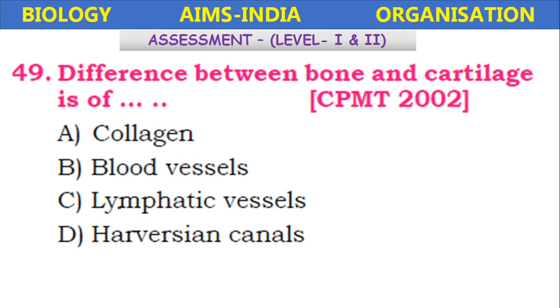The difference between bone and cartilage is of collagen, blood vessels, lymphatic vessels, Haversian canals. Yes, bones contain special canals. They are called Haversian canals. This is the main difference between cartilage and bone. Collagen is present both in the bone and cartilage.